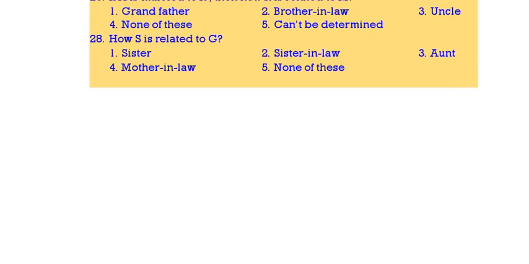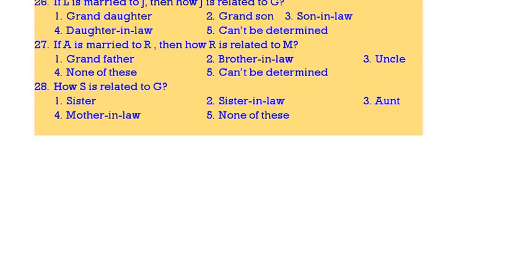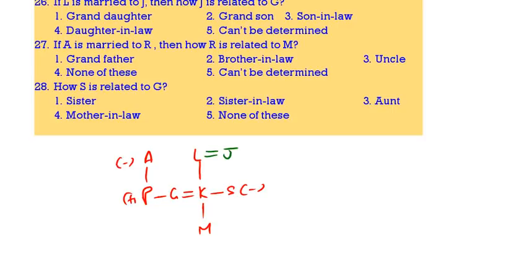Now come to the questions. Now we will see the questions. This is what we got. Now, if L is married to J, how is J related to G? We don't know the sex, so it cannot be determined.